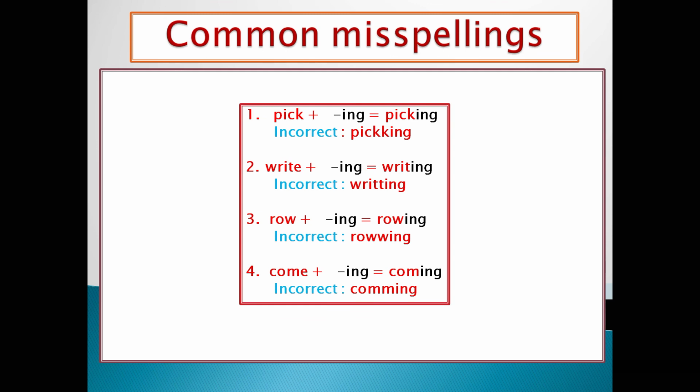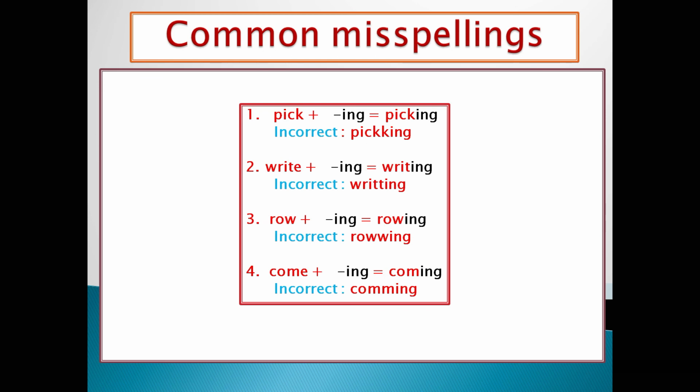Common misspellings. When we pronounce it, we say picking. If we are using the word pick and we are adding ing, when we pronounce, we say picking. It means we are doubling, but spelling will be P-I-C-K-I-N-G. K will not double here, okay? Double K is incorrect.